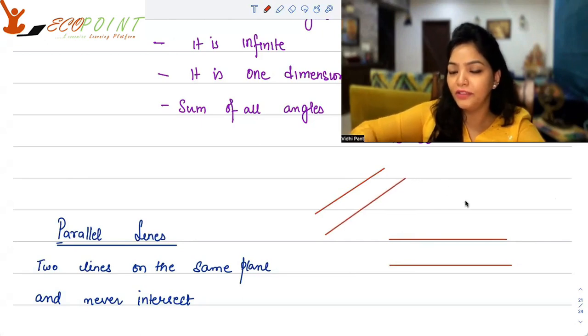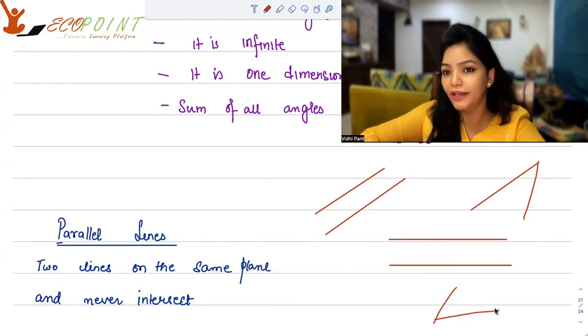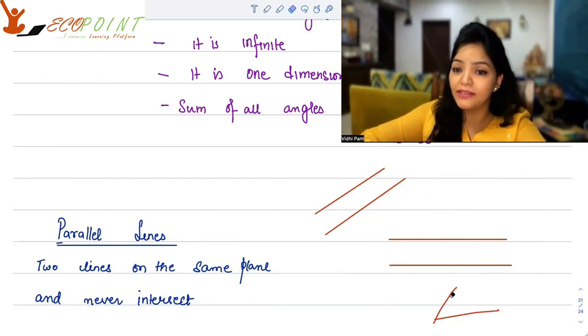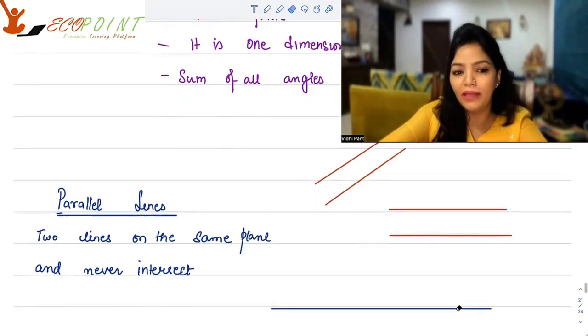If the angle or slope of the lines is different, they will definitely intersect somewhere. Either like this, or they intersect first and then keep moving ahead, diverging like this. So the only possibility that they are parallel is when they never intersect each other. That's how you define parallel lines.